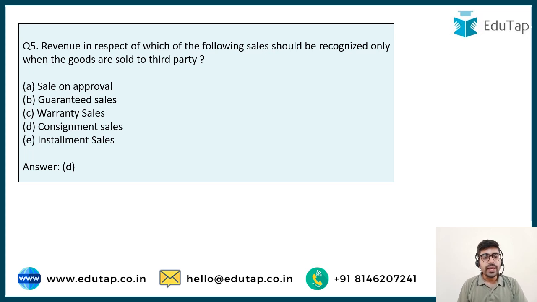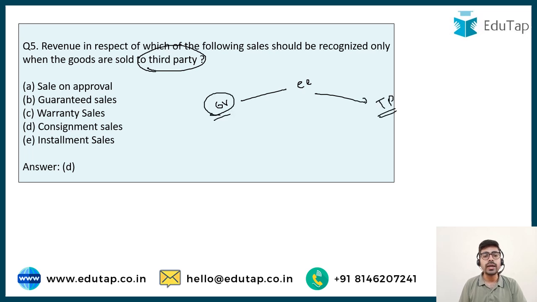So now I can easily answer this question: revenue in respect of consignment sales is recognized only when the goods are sold to a third party. So there is a consignor and a consignee, and when the goods are sold by the consignee to a third party, then only the consignor can actually recognize the revenue. So the answer is option number D.